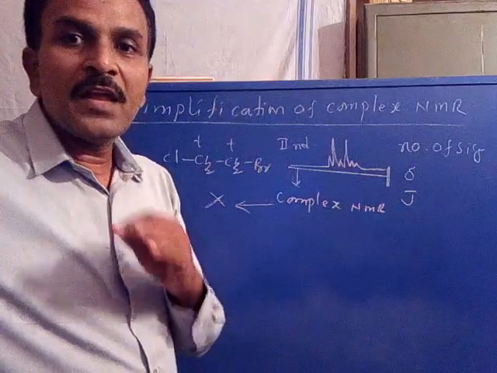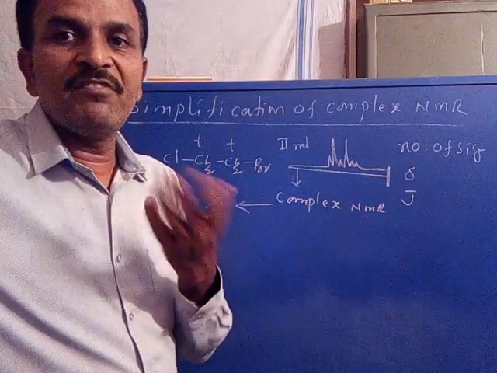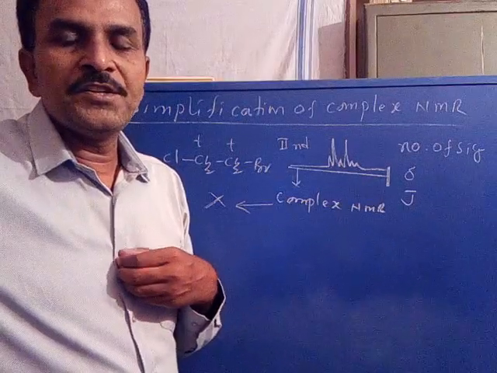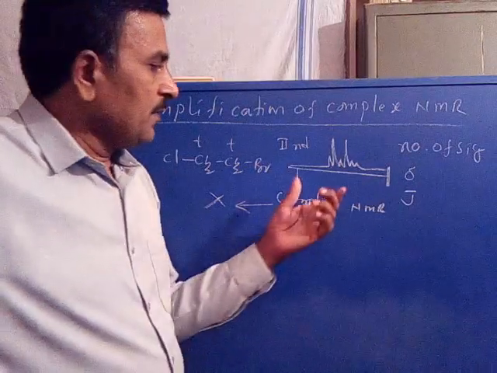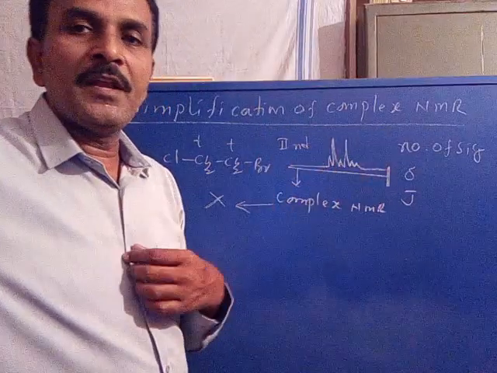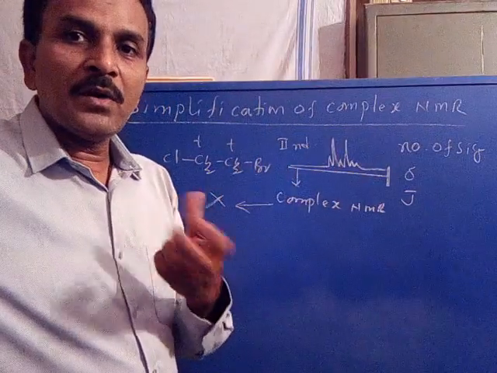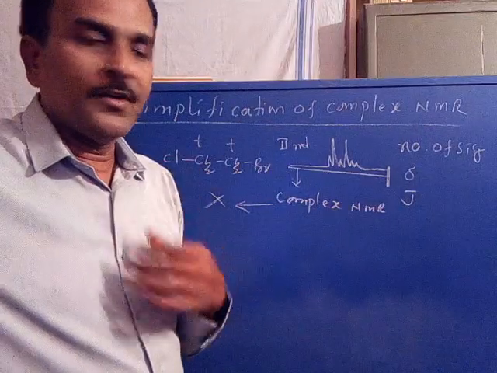Is it clear? Therefore, it is essential to simplify these complex NMR spectra into a simple NMR spectrum, that is a first order NMR spectrum, to get the information. Are you following?